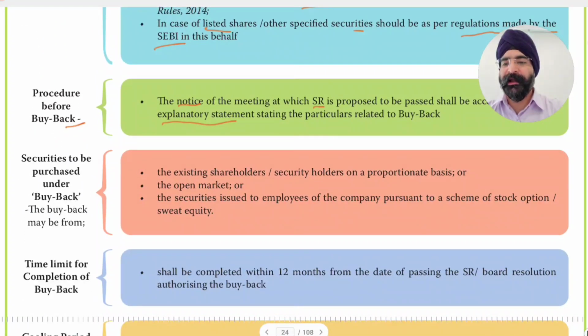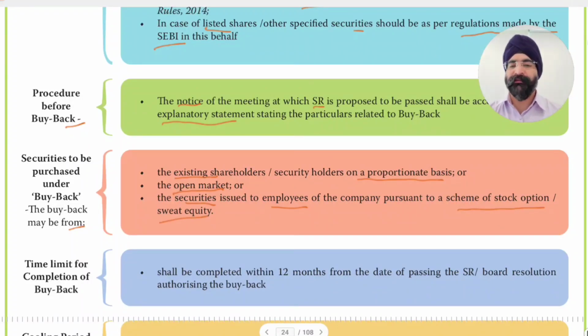Securities to be purchased under buyback. Buyback can be attempted from the existing shareholders or security holders on a proportionate basis, or from the open market in the case of a listed company, or from securities issued to employees of the company pursuant to a scheme of stock option or sweat equity.